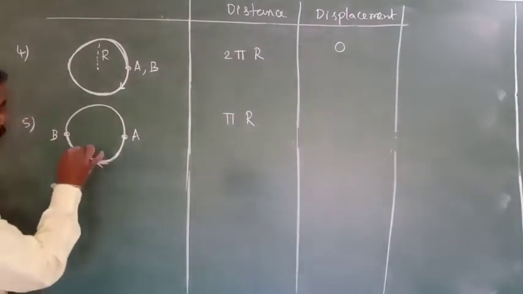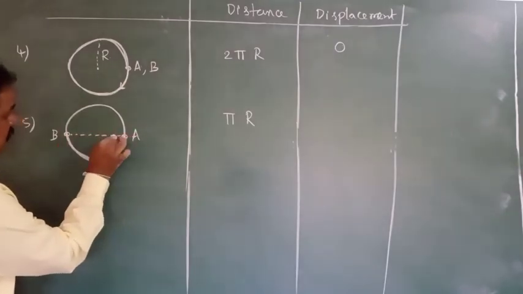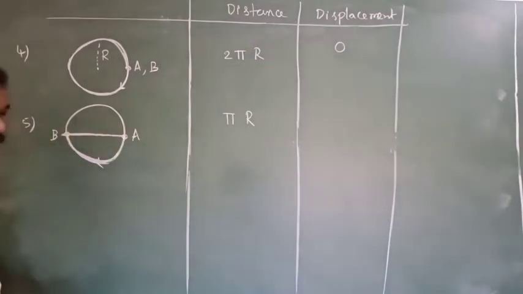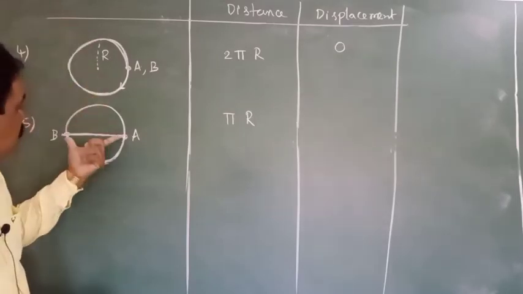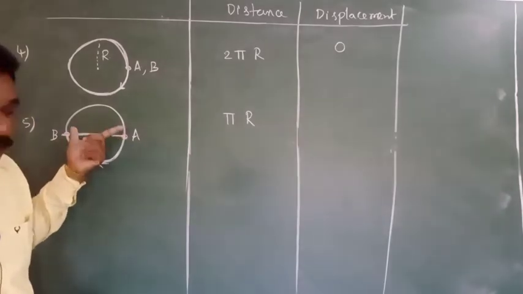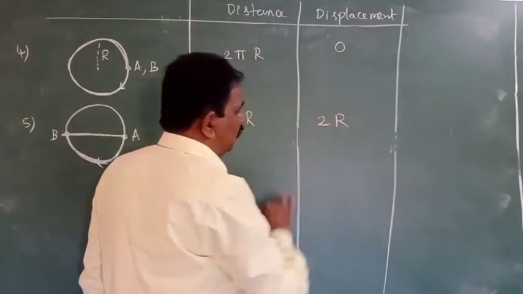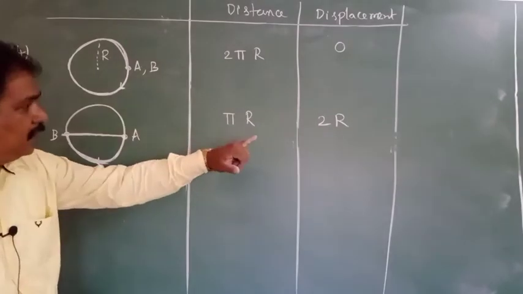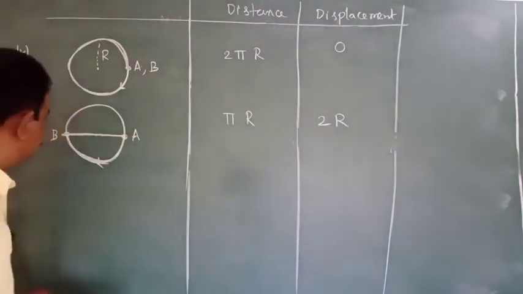Then what is the displacement? This is the displacement, the shortest path between initial and final positions. Already we assumed r is the radius, so this length is equal to the diameter. Diameter is 2r, so the displacement value will be equal to 2r. So displacement is 2r, distance value will be pi r. Next,